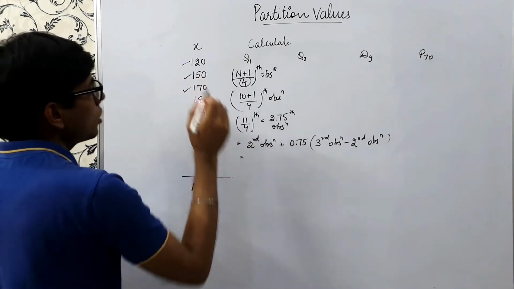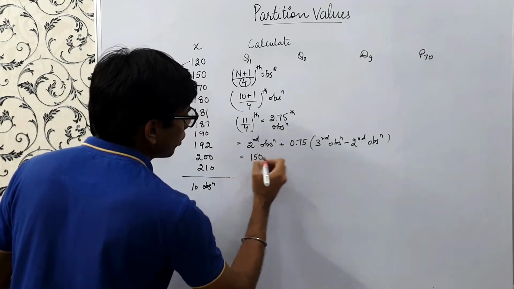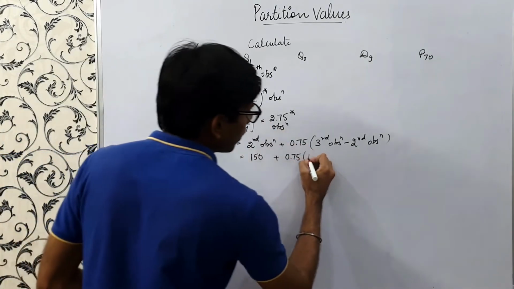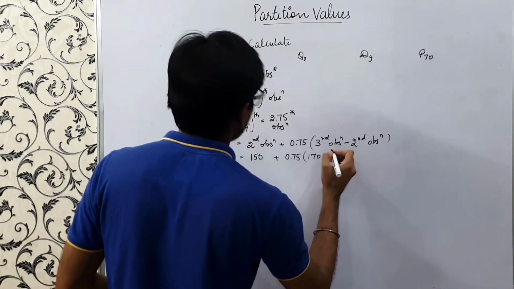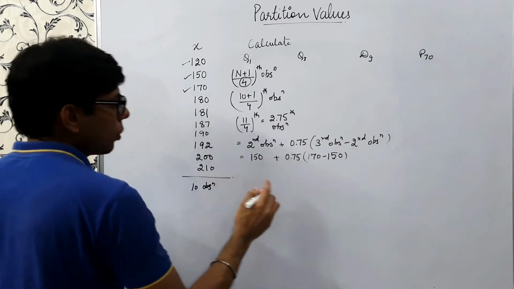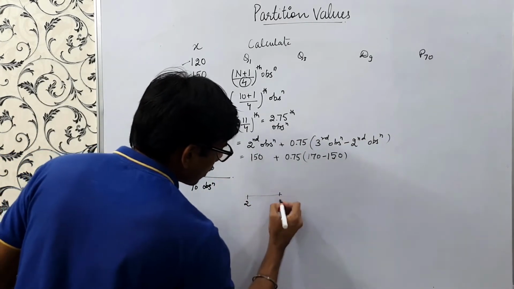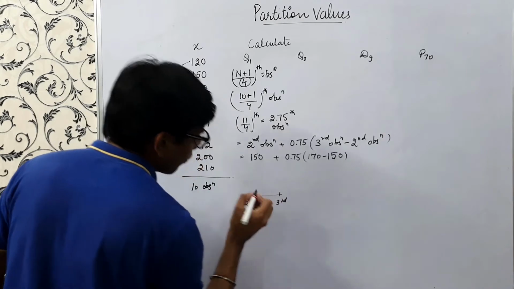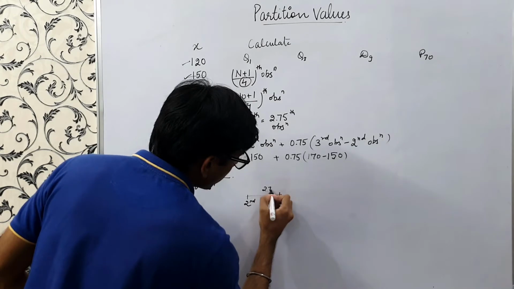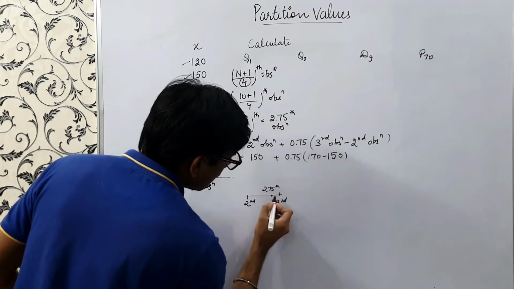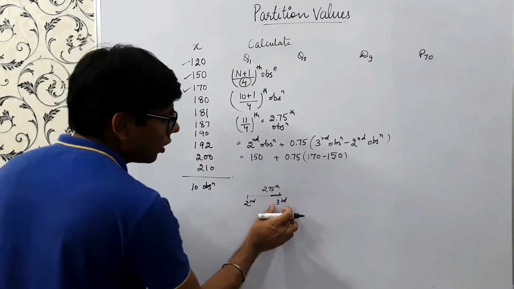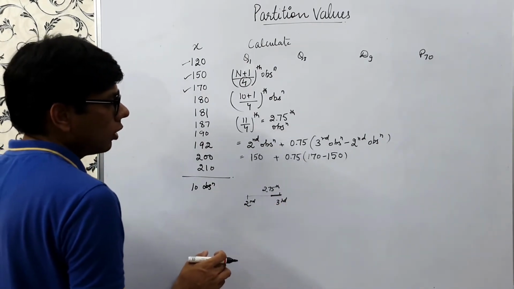So the second observation is 150 plus 0.75 into 170 minus 120, which is 150. So why have we done this? Suppose this is our second observation and this is our third observation. Our Q1 lies here, at the 2.75th observation. If we see, it's closer to the third one, hence we are giving more weightage to the third observation.